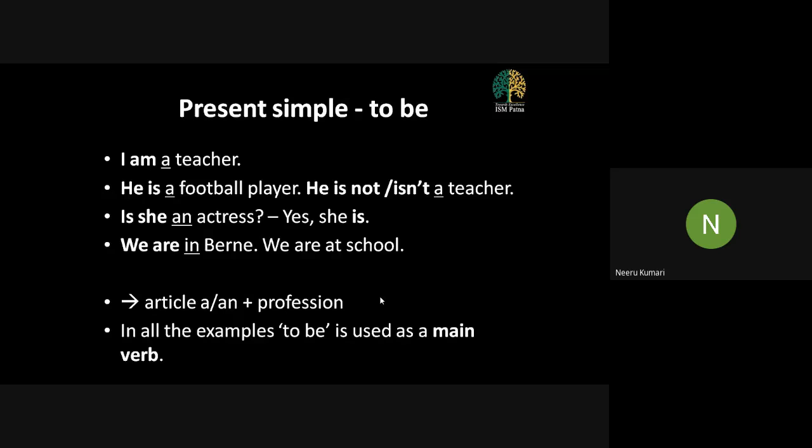So even if the letter is not A, E, I, O, U, but the sound produced by the letter is the same as a vowel sound, you should always write an. If the sound is a consonant sound, then always write a. The article a will be used.